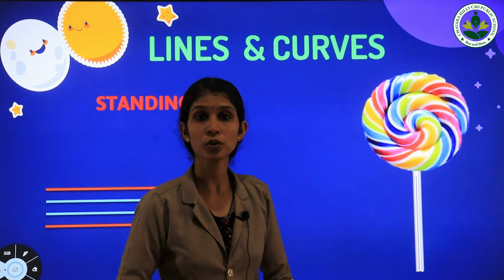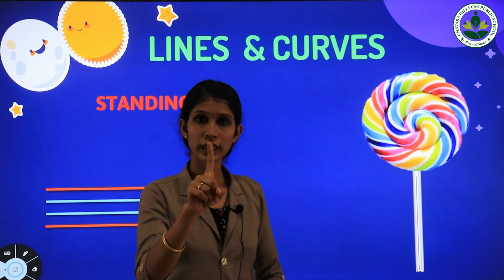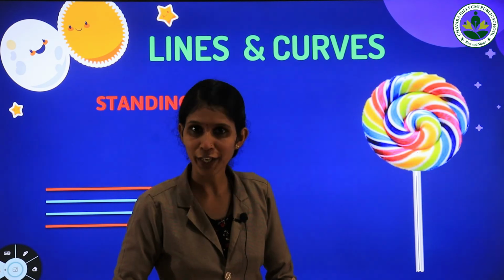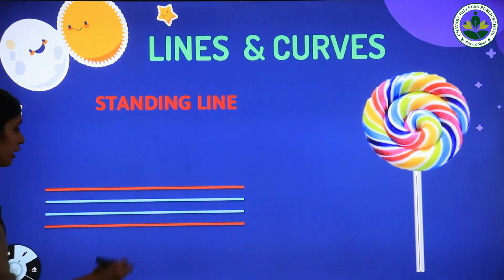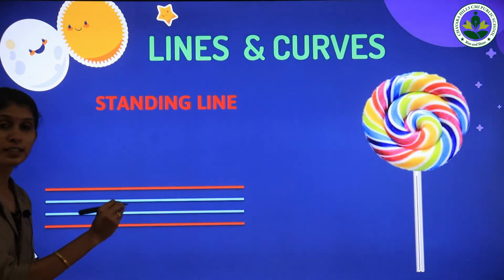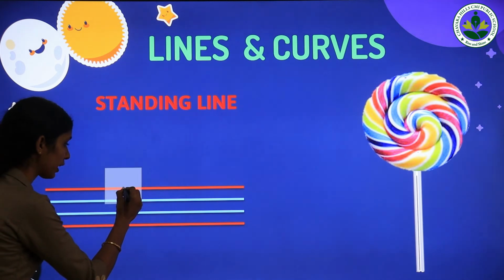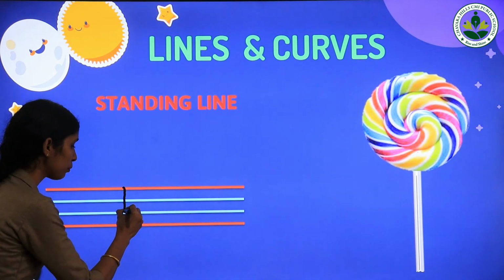Do you know how to trace standing line? Then all of you take your index finger and show me how to trace standing line. Oh, very good. And all of you listen. The standing line starts from the red line and slowly comes down and touches the second blue line.